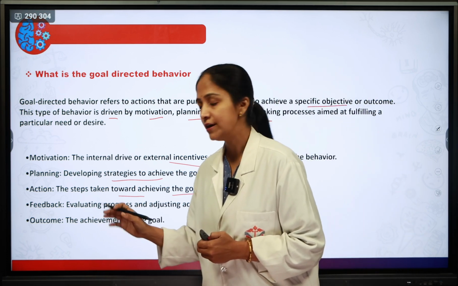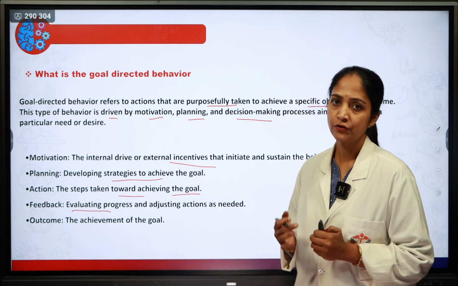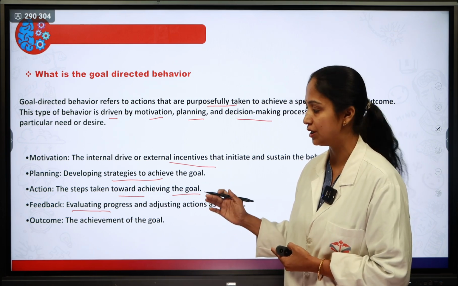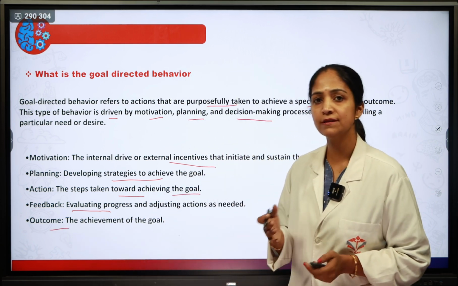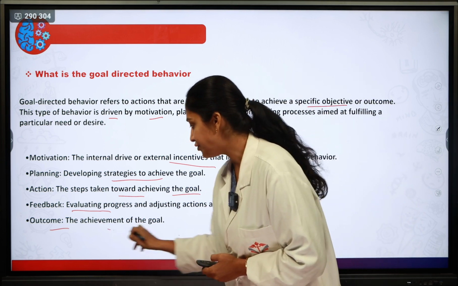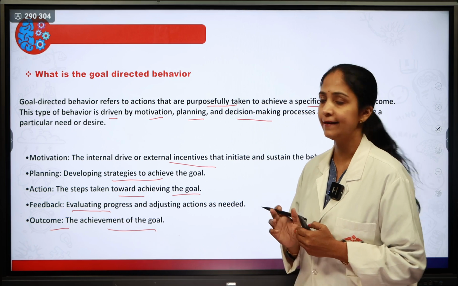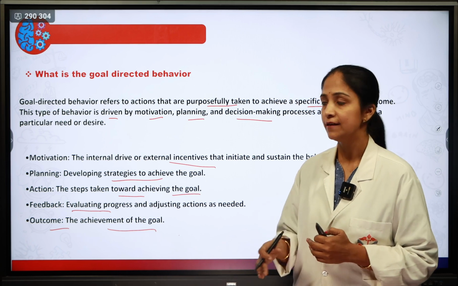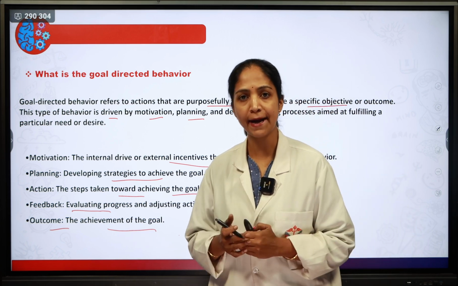Then feedback, which is evaluating progress and adjusting the actions as needed. Whatever goal you reach step by step, whatever action you have taken, it should come with feedback. Then last is the outcome. Outcome is nothing but the achievement, that is, the achievement of that particular goal. So if they ask what is goal directed behavior, you are supposed to write that goal directed behavior refers to the actions that are purposefully taken to achieve a specific objective or outcome.